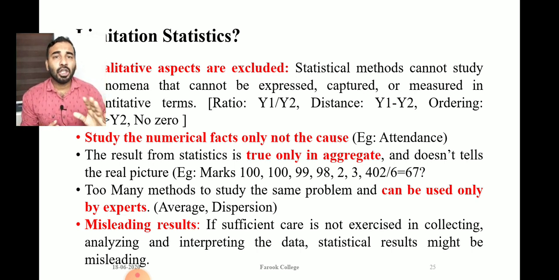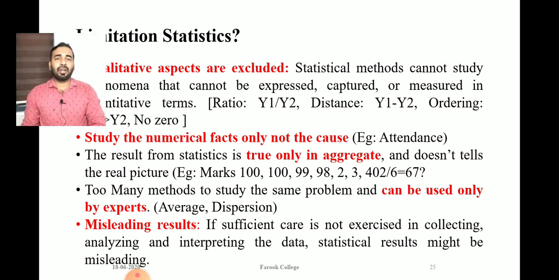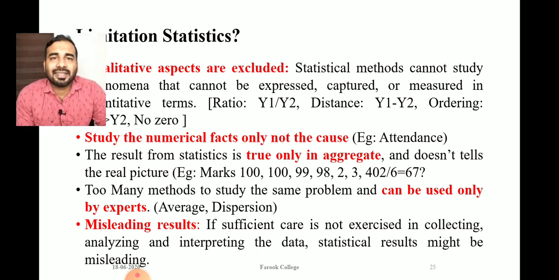Individually, the individual results and aggregate results will always vary. Okay, so averages or whatever the statistical tool are only true on an aggregate basis, but if you take the individual cases, it may not be true. Yes, and the 1, 2, 3, fourth one, fifth one. Okay, statistics sometimes leads to misleading results.